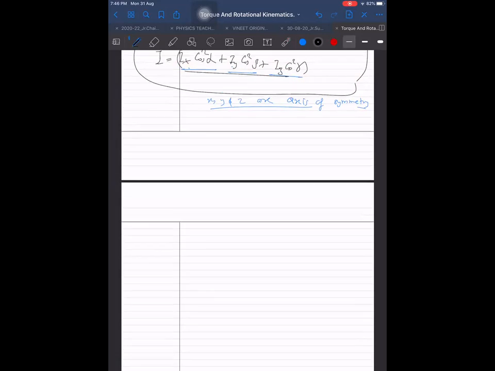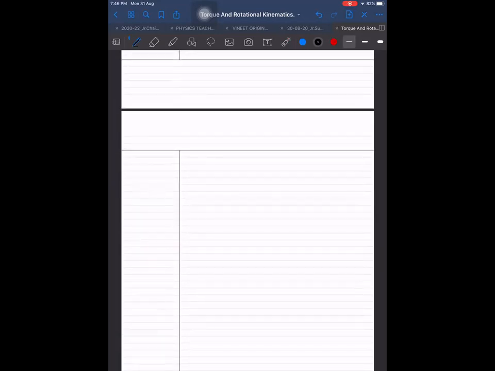So where will we use it? We will use it in one example I will give you first. Let us take one example. Wait a second, just let me make the diagram. This is a square sheet.